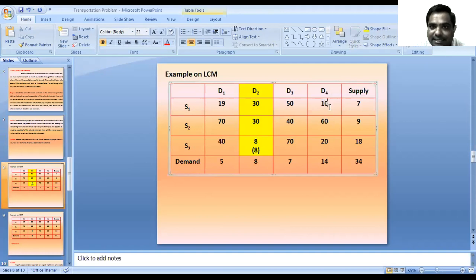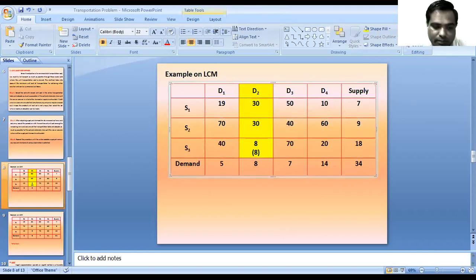10 units lies in S1 D4, where the demand for D4 is 14 units and supply from S1 is 7 units. Obviously the supply is less than the demand, so we cannot allocate more than the supply. Supply is 7 units and demand is 14 units, so we can allocate as much as possible. As much as possible means maximum we can allocate the 7 units because the supply is only 7 units.